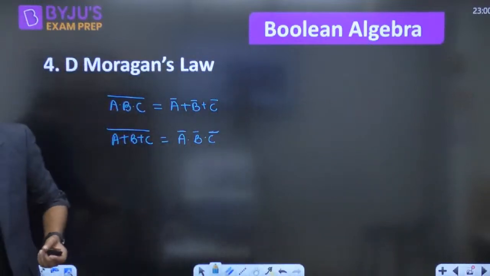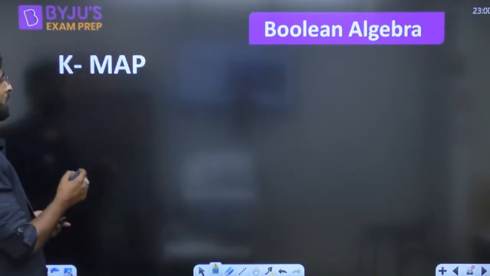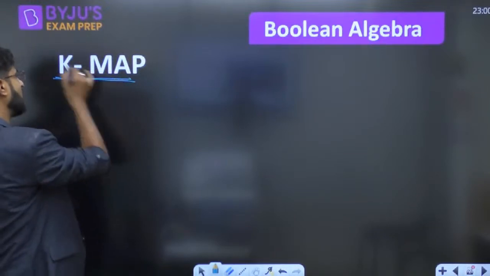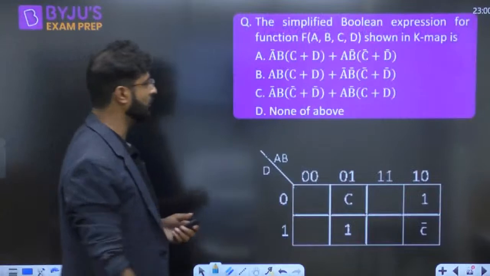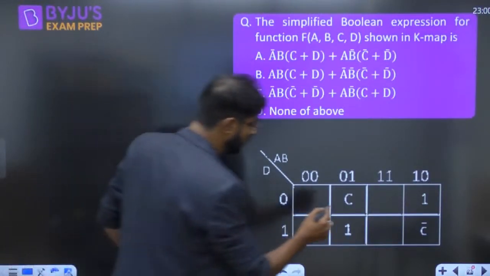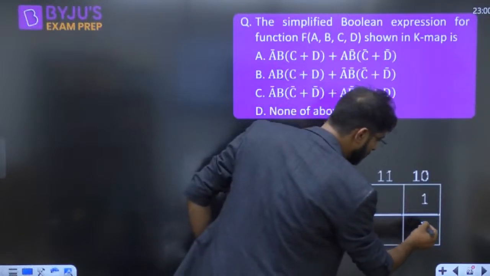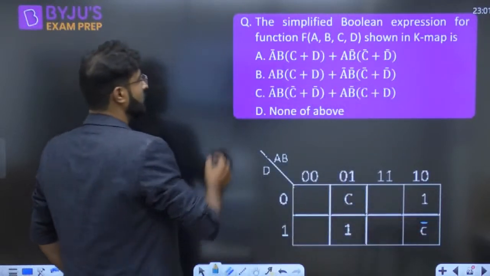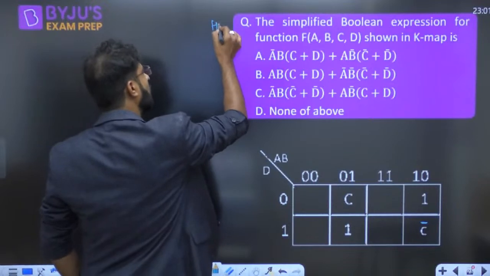Okay, बहुत ही बढ़िया. Now we are moving into the next, everyone. अब बात करते हैं K-map की भी. पर K-map की बात करेंगे और K-map पर बेस्ड कुछ क्वेश्चंस करेंगे, everyone. I'm just giving you one question as a homework. This is called C, this is called 1, this is called bar, है ना? C bar. This is the question I'm giving you as a homework, guys.